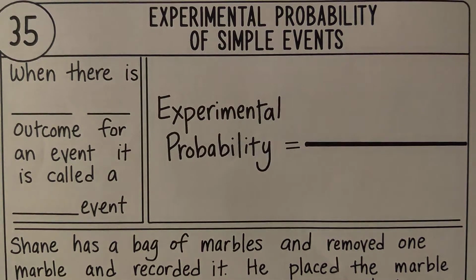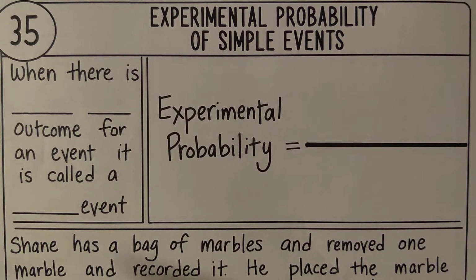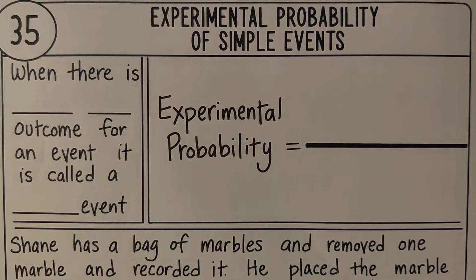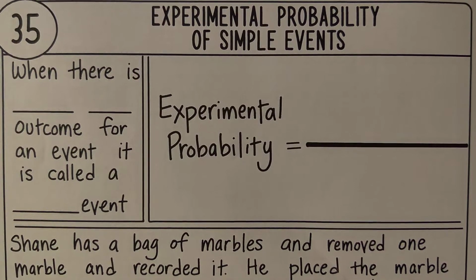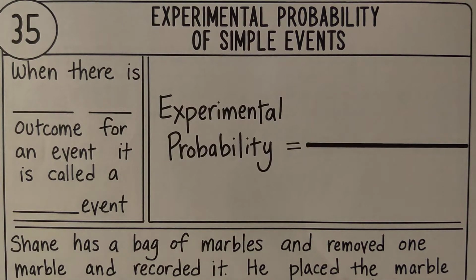Hello. This is the video for the simple events page of the experimental probability assignment. If you're fourth period, this will be an assignment on its own. If you're in any other period, this is 1/2 of the experimental probability assignment. I will be uploading the other part, it might take me a second to get it up.